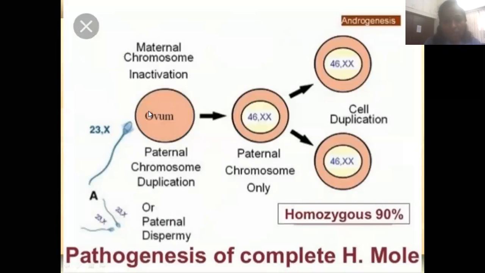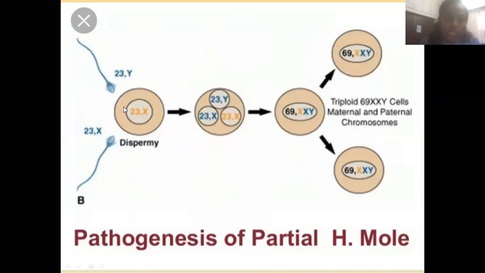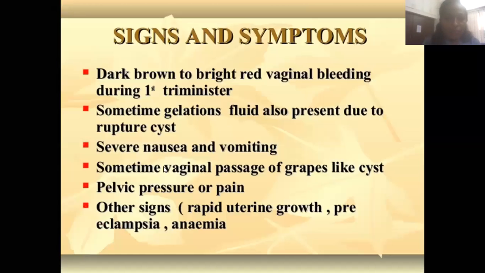Pathogenesis: the ovum is empty in the complete variety of hydatidiform mole. In partial, there is more than one sperm, so it is multiple, triploid. There is a fetus but non-viable. Symptoms: vaginal bleeding, bright red. That is why we included it in hemorrhage in early pregnancy. Nausea and vomiting are there. Then sometimes gelatinous fluid may come from a ruptured cyst. There is passage of grape-like structures from the vagina. There is a little pelvic pressure or pain.